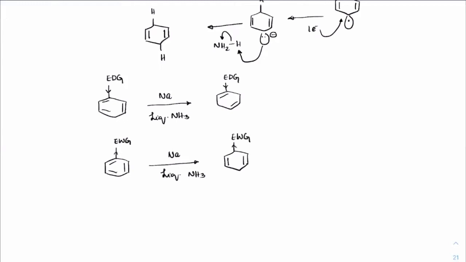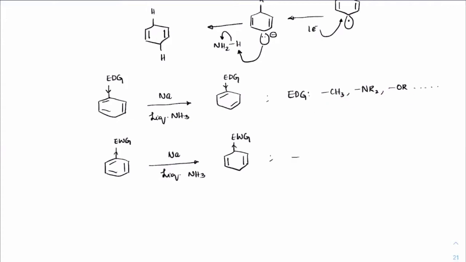Here, electron donating groups could be CH3, NR2, OR. Correct. So these are all electron donating groups. In case I have OH, the problem is that this sodium will immediately consume away this H. Correct. So that's why we do not have OH in the end product. That's why we see that there is no protic hydrogen. The rest could be any donating group. These are electron donating groups.